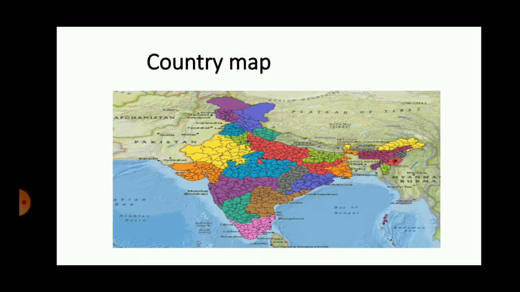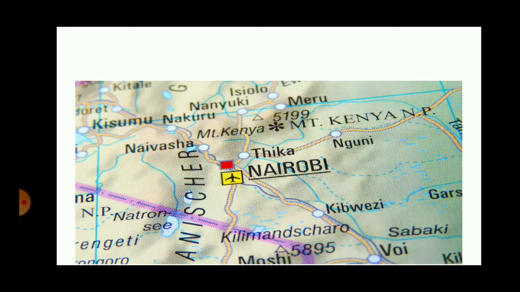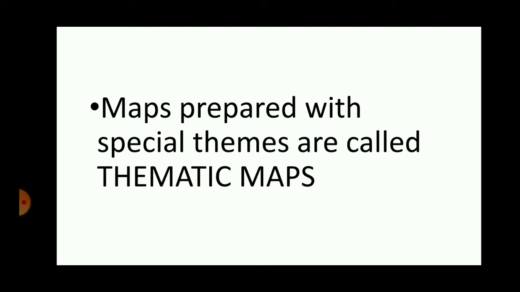Now, the main purpose of the map. Why do we study it? A map helps you to find the location. So the purpose of a map is to show you the location of a place or to show the distribution of a variable. Maps which are drawn with a special theme, with a special purpose, showing a certain variable, are called thematic maps, since they are representing a certain theme in the map.